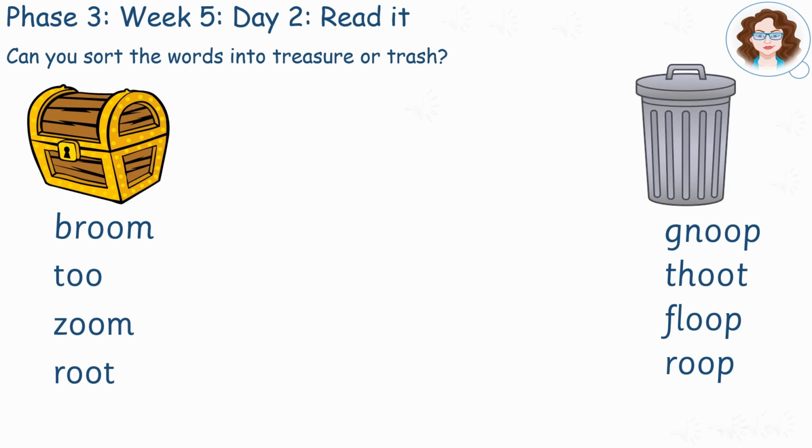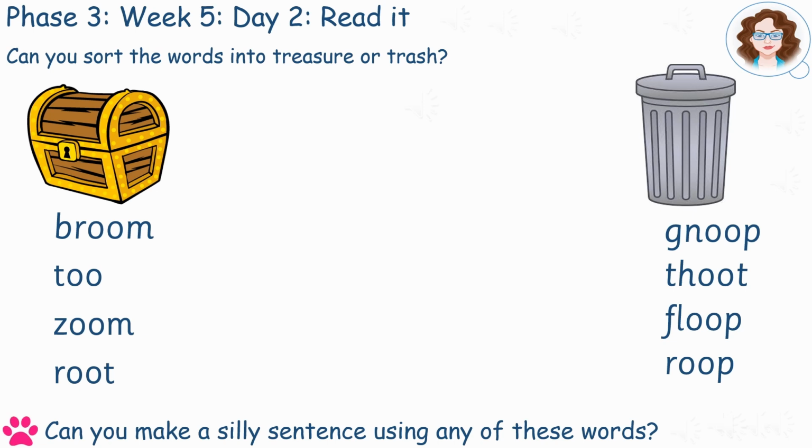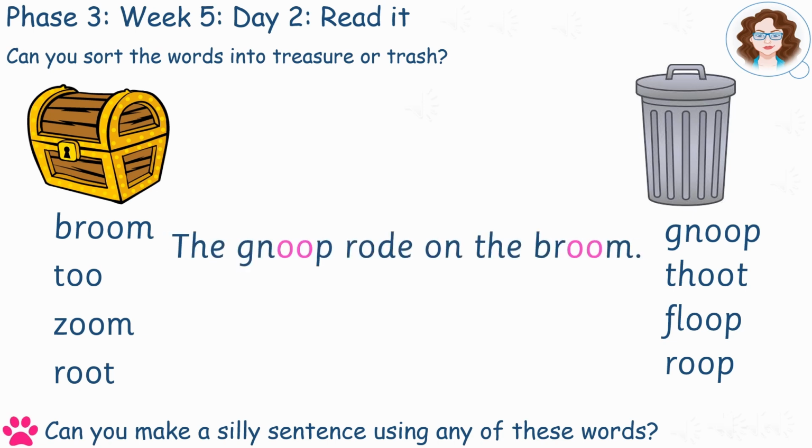The real words were broom, two, zoom, and root. The trash words were gnoop, thoot, floop, and roop. Can you make a silly sentence using any of these words? Here's mine. The gnoop rode on the broom.